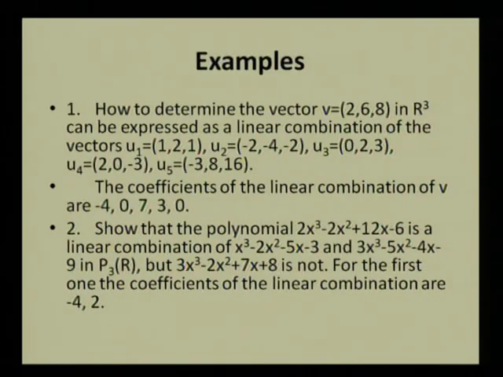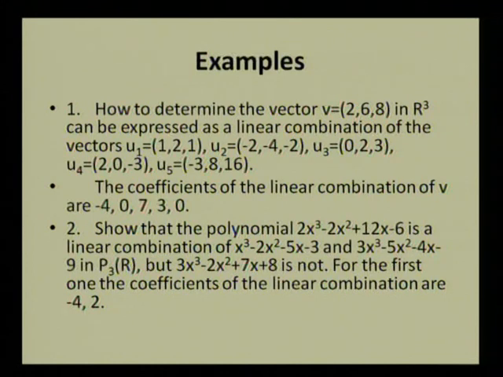Observe that in any vector space, 0 multiplying any vector v in V is equal to the 0 vector. Then the 0 vector is a linear combination of any non-empty subset of a vector space V. It means that the zero element can always be represented as a linear combination of any non-empty subset of V. We can give some examples of linear combinations.